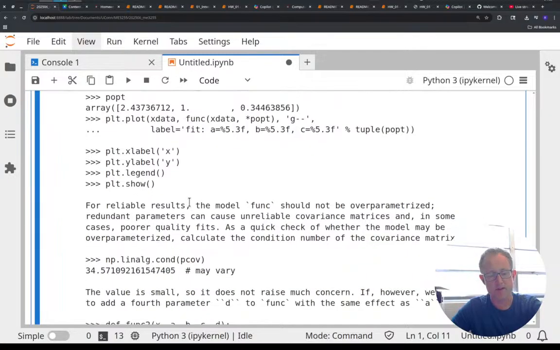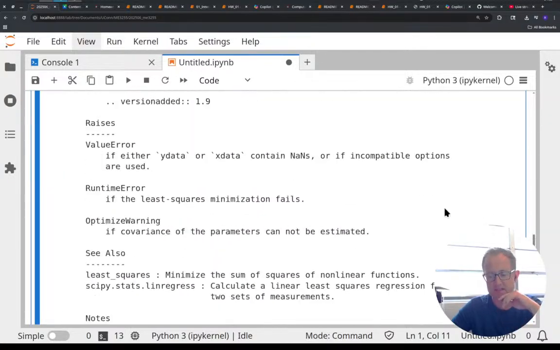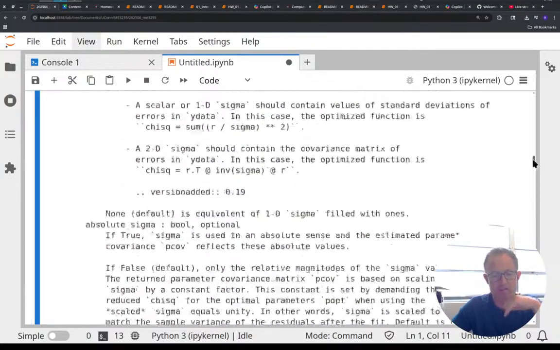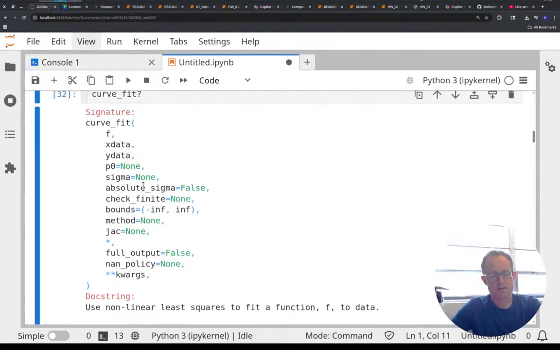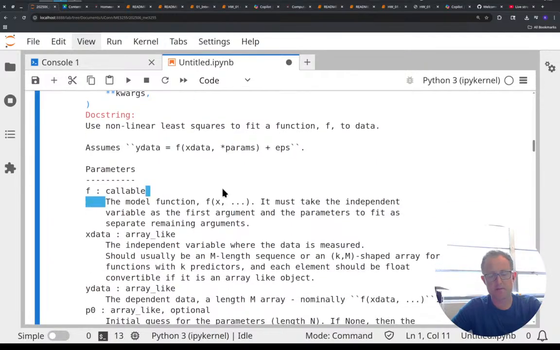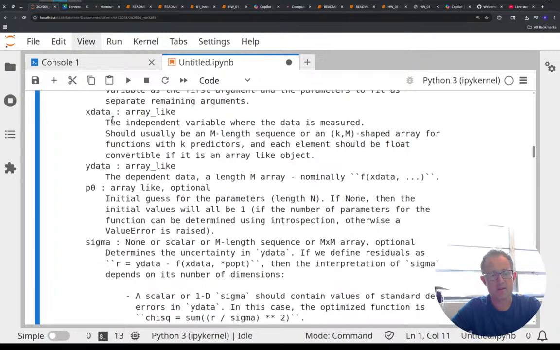I really like those examples at the end, but let's look at the very top of this docstring to see what the inputs are. f is a function that has one input, like x, some independent variable x, and then parameters that define that function. xdata are those independent x variables, so usually x values, or time is usually a good independent variable.